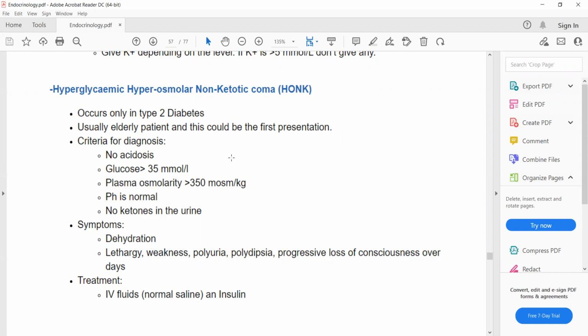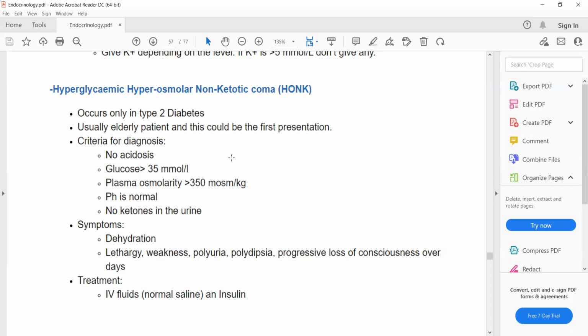And what is the other reason of hypokalemia in DKA? Osmotic diuresis. Excellent. Osmotic diuresis is the second mechanism of hypokalemia in diabetic ketoacidosis.